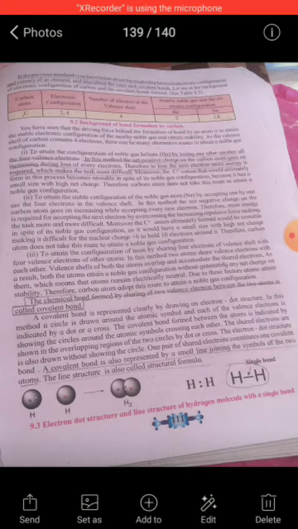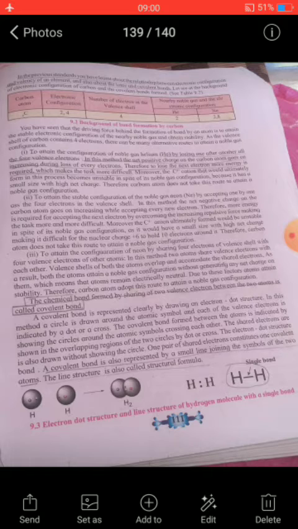Moreover, the C4- anion ultimately formed would be unstable in spite of its noble gas configuration, as it would have a small size with high net charge, making it difficult for the nuclear charge of +6 to hold 10 electrons around it.